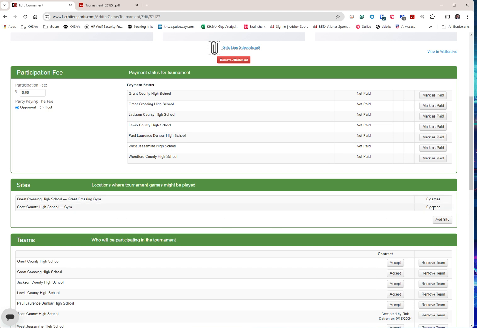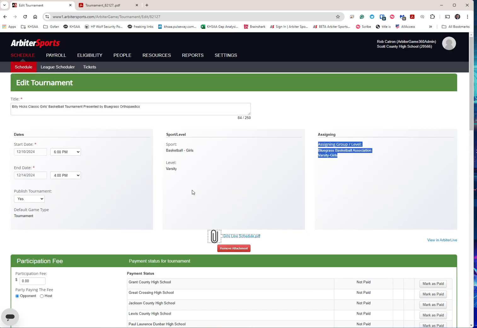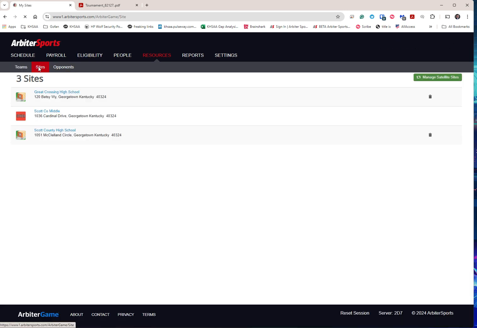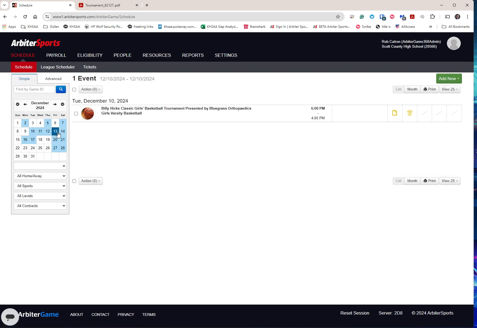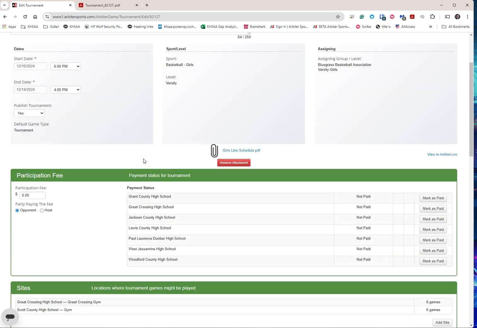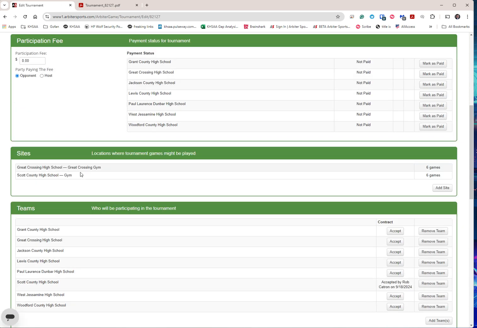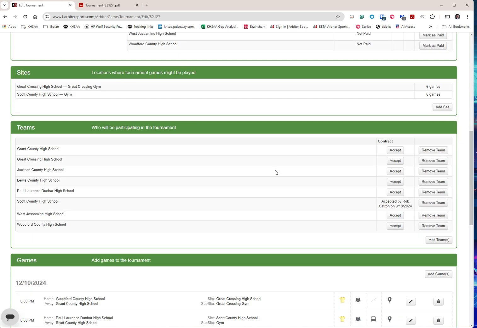But it was actually pretty simple. You see here, I've got 6 games at each. And so all I had to do to get Great Crossing in there was to go to resources and sites, not opponents, but sites. And then I added Great Crossing High School there as a site. So let's go back to the schedule again. And once I had that site in there and I added the games, you can see I have 6 at each site. And again, there's the games there that schools haven't accepted them yet, but we're quite a ways out for that.